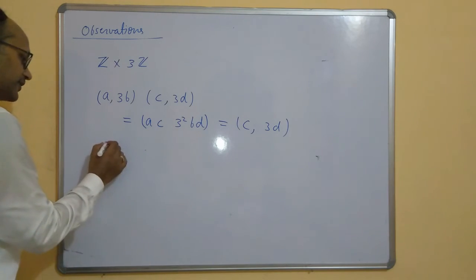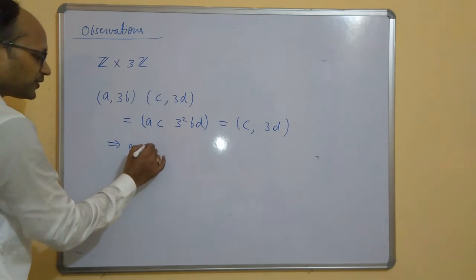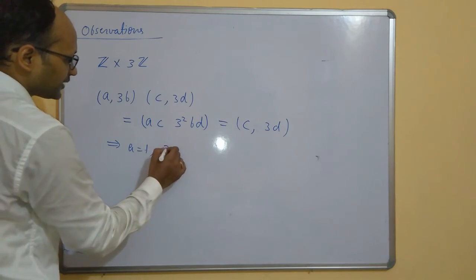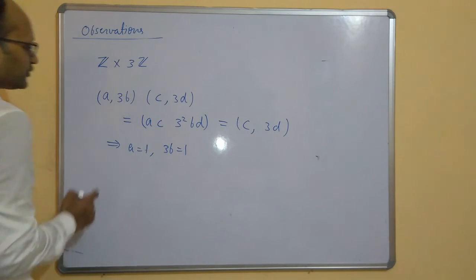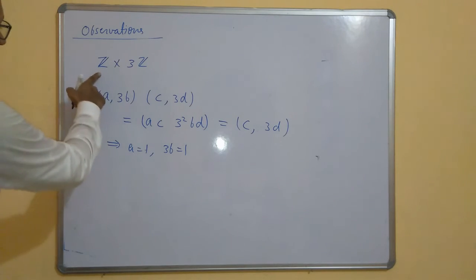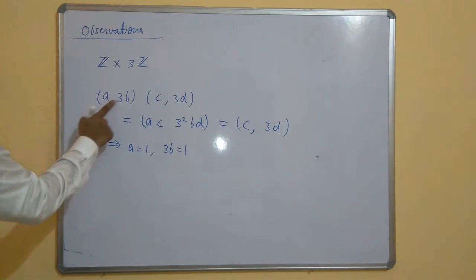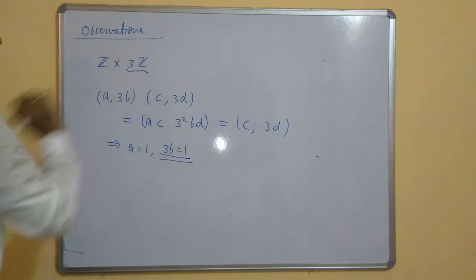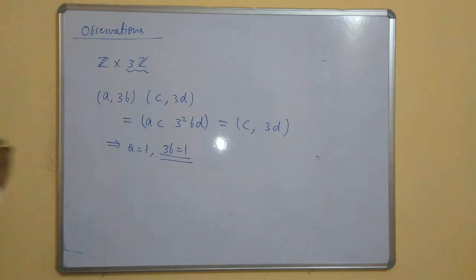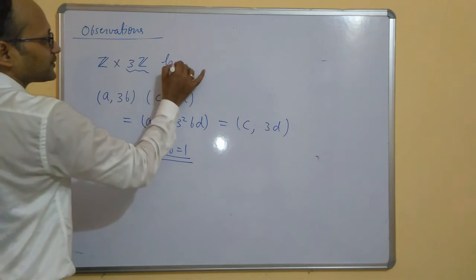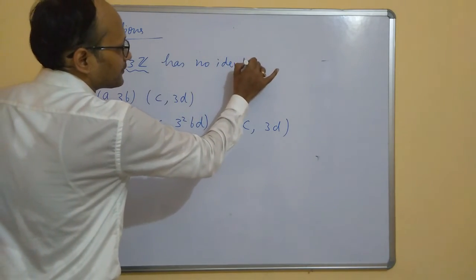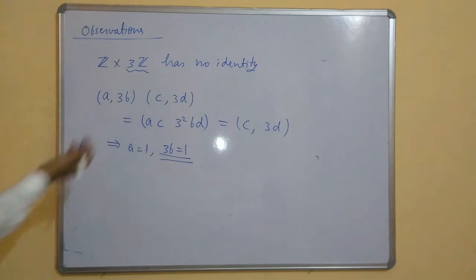If we compare, then a has to be 1, and 3b has to be 1. It is okay, a is an element of Z, so a can be 1, but 3b equal to 1 is not possible in 3Z. So it means this has no identity.